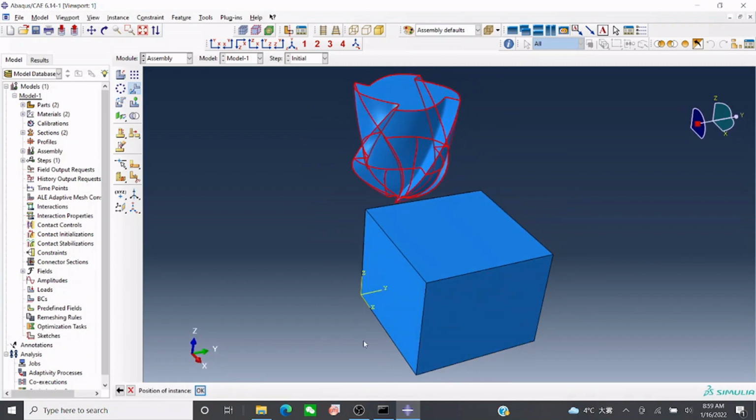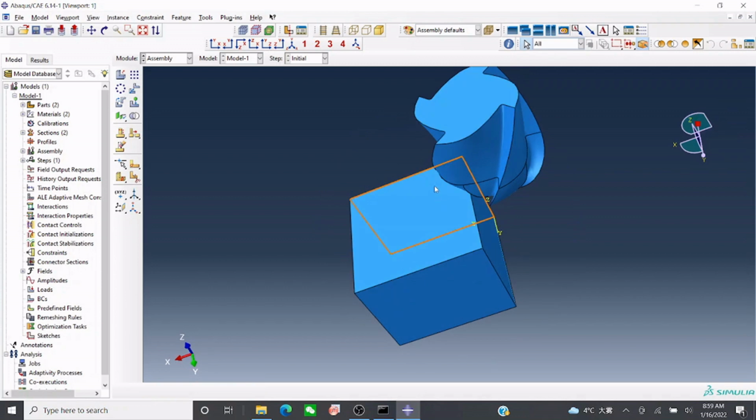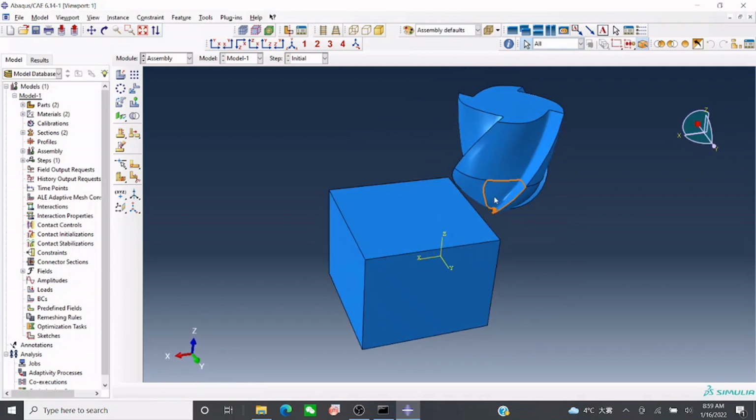Okay, now it is done. You can see I'm okay with this distance. So my tool will start from this position and it will go up to here, and it will remove 0.5 mm material from this workpiece, and then we will study what the temperature, what the force, and what stress strain this tool produces on the surface during the manufacturing process. So now after this we go to the meshing section.